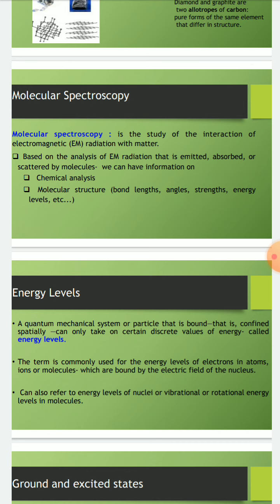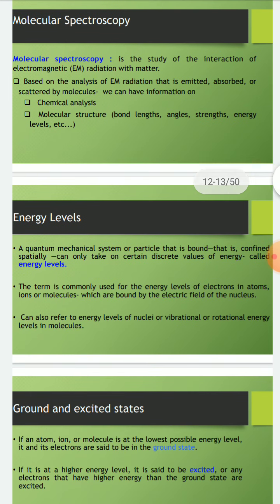A quantum mechanical system or particle that is bound, that is confined spatially, can only take certain discrete values of energy, called energy levels. The term is commonly used for the energy levels of electrons in atoms, ions or molecules which are bound by the electric field of the nucleus. We can also refer to the energy levels of nuclei, or vibrational or rotational energy levels in molecules.